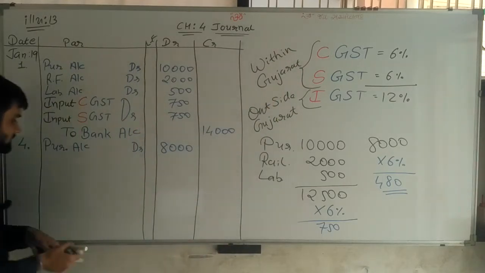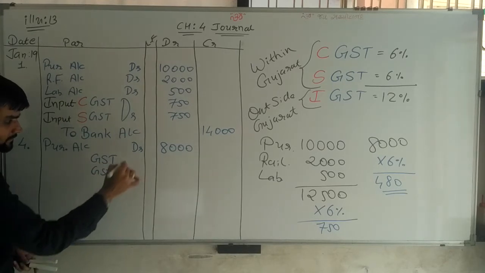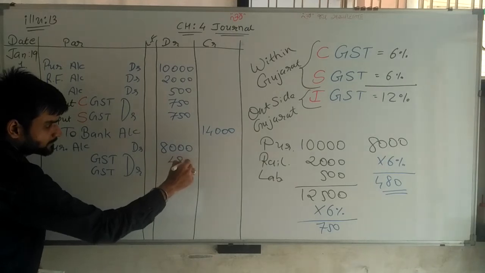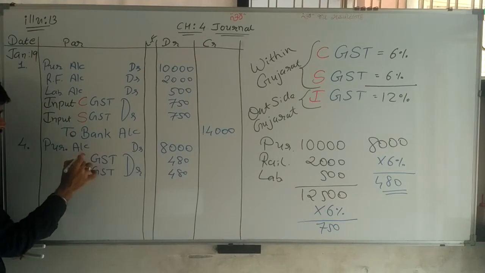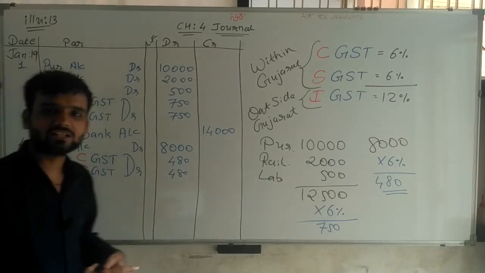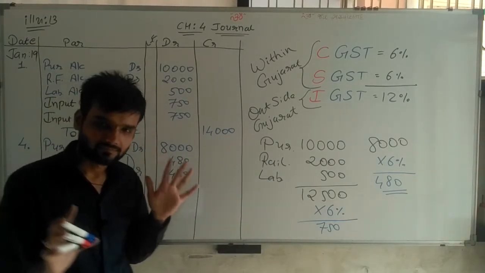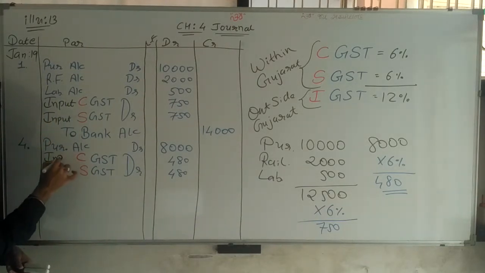So I have to write GST 2 times. And both GST debit. Amount 480, 480, same amount. Now why are two GSTs applicable, CGST and SGST? Because it's a purchase from within Gujarat. Now here purchase means input. Input CGST. Input SGST.